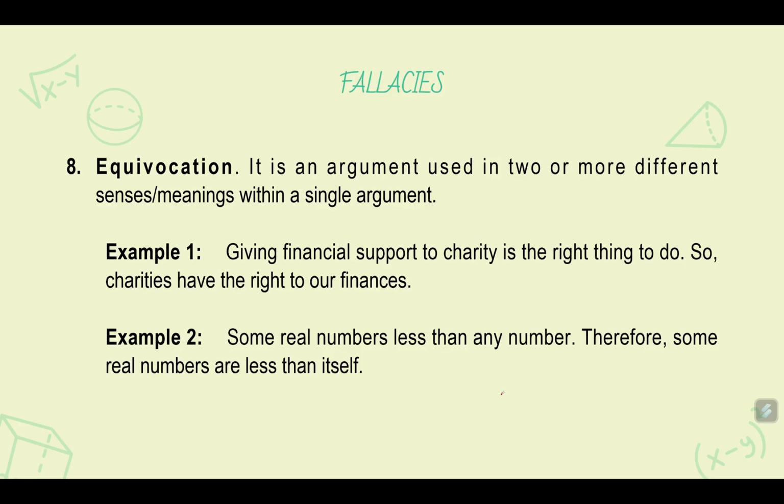Another fallacy is equivocation. It is an argument in which a word is used in two or more different senses or meanings within a single argument. An example: giving financial support to charity is the right thing to do, so charities have the right to our finances. There are two different meanings for the same word, financial support. Another example: some real numbers are less than any number, therefore some real numbers are less than itself. Of course, obviously, this is false.